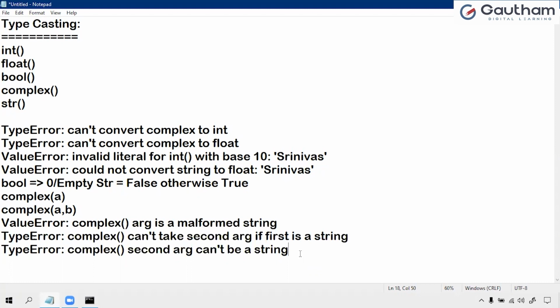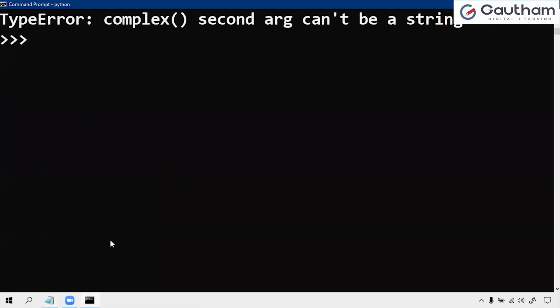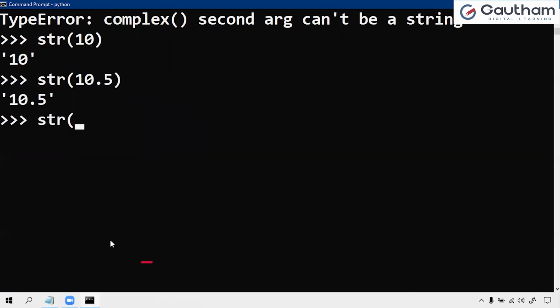Right. So next, the string data type. Already we have a method str, right? So str is used to convert other type values to strings. Let us observe here. I'm trying to convert an integer, okay, it will convert. 10.5 float, it will convert. If I convert the boolean value, okay, it will convert.